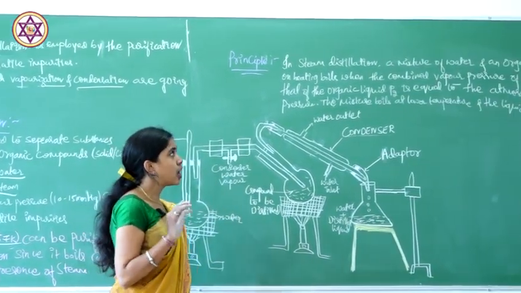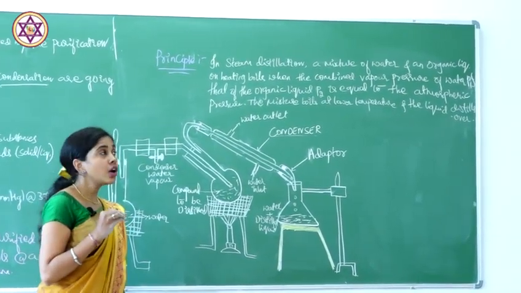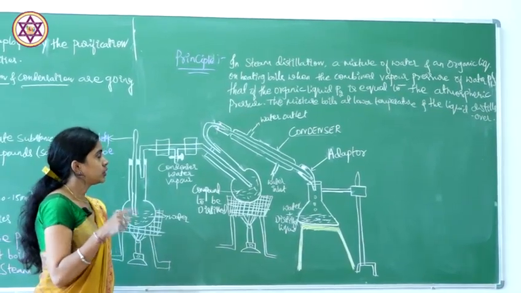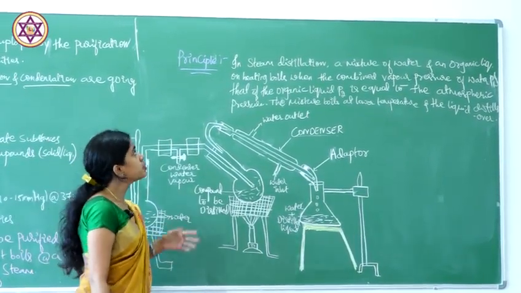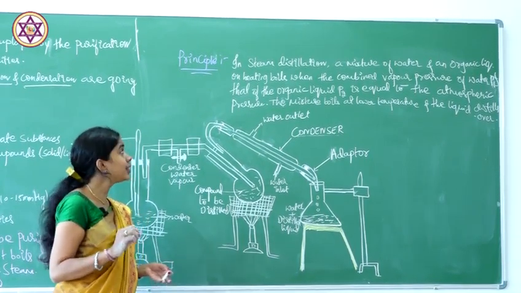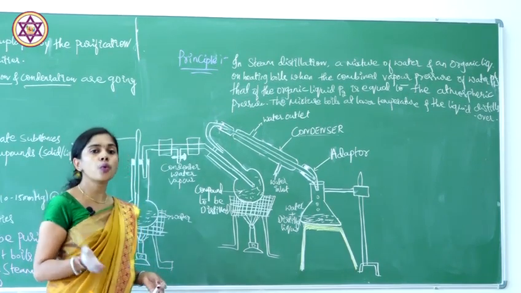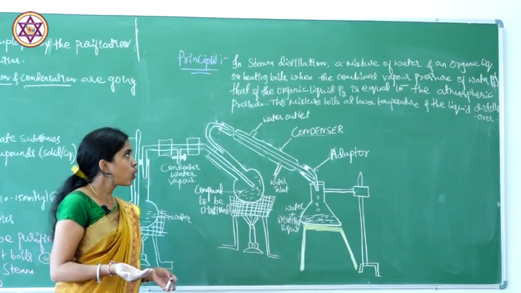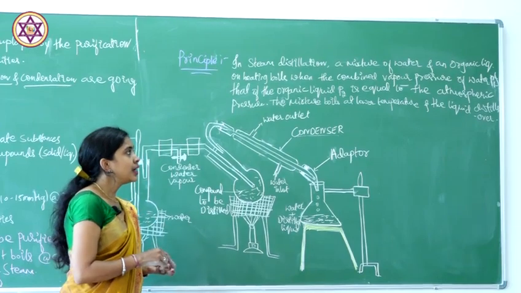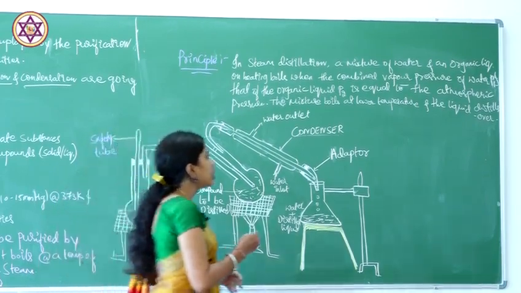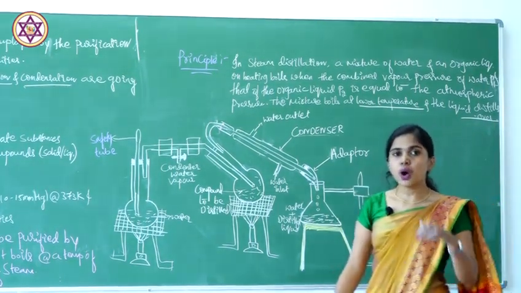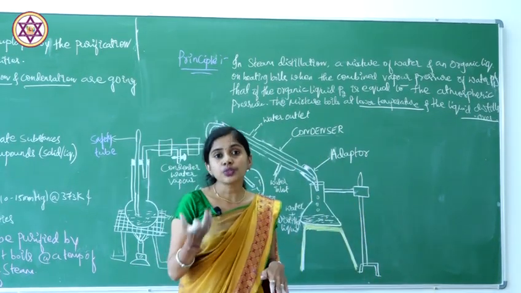In steam distillation, a mixture of water and an organic liquid on heating boils when the combined vapor pressure of the water and the organic compound is equal to the atmospheric pressure. When it is equivalent, it will start to boil at a lower temperature and the liquid is distilled over. So the mixture will start to boil at a lower temperature than the higher one.